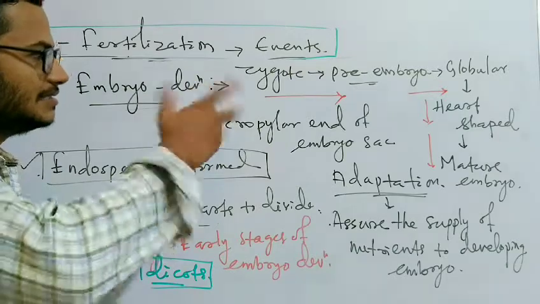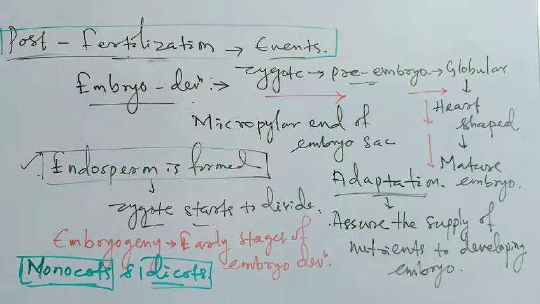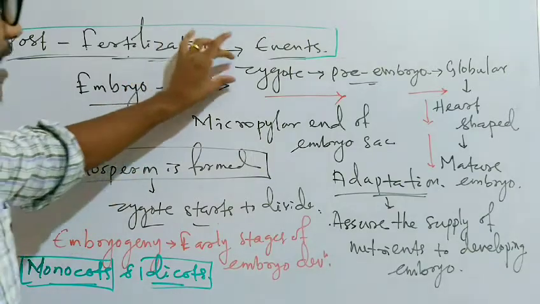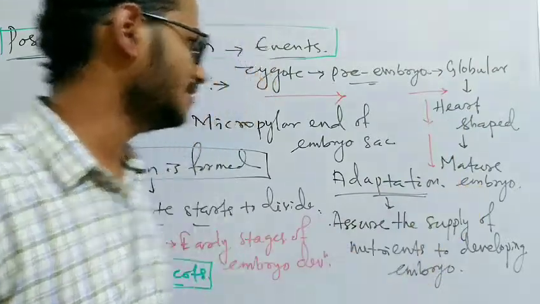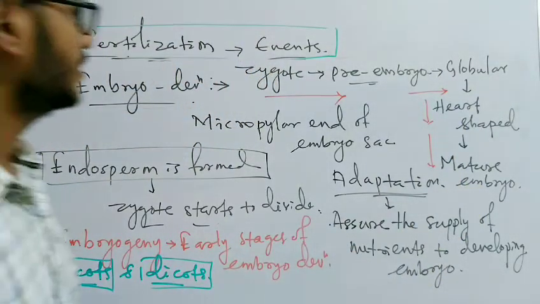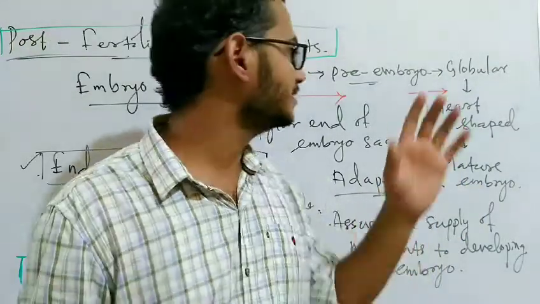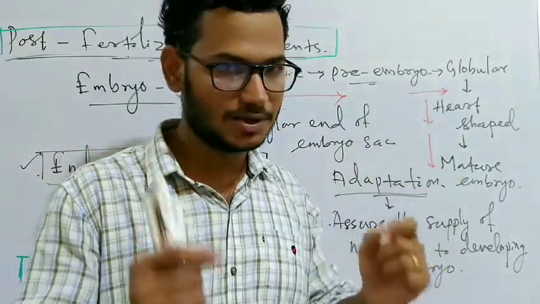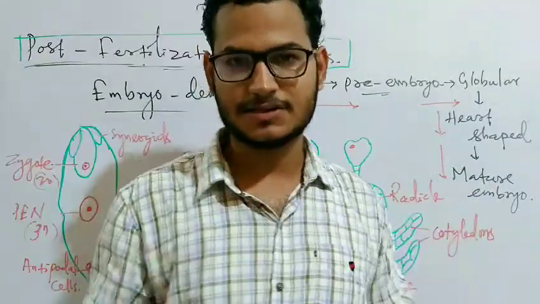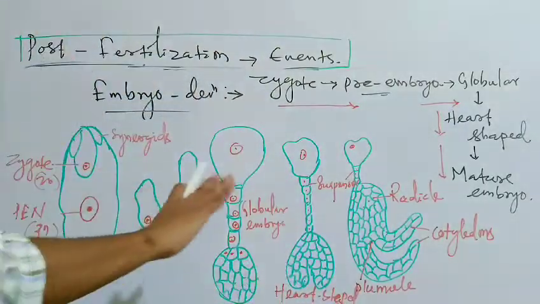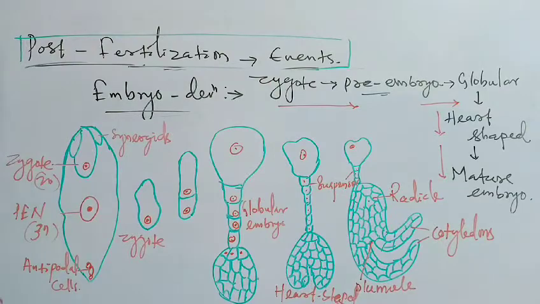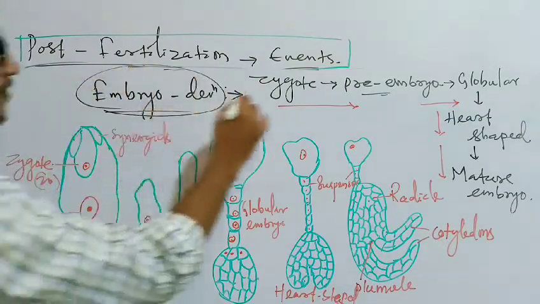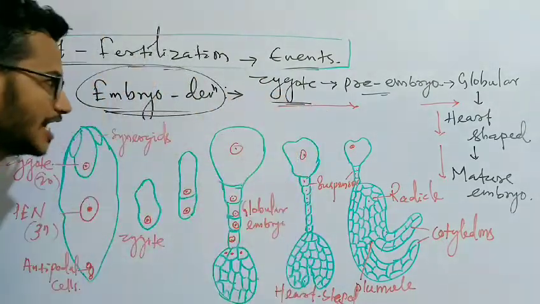So let's see how these different structures look. How does the zygote develop into the pre-embryonic stage, then globular, then heart-shaped, and then the mature embryo? We can draw a diagram to show these different stages so that it will be easier to understand. This is the diagram that shows the different stages of embryo development, and how the embryo is formed from a single-celled zygote.